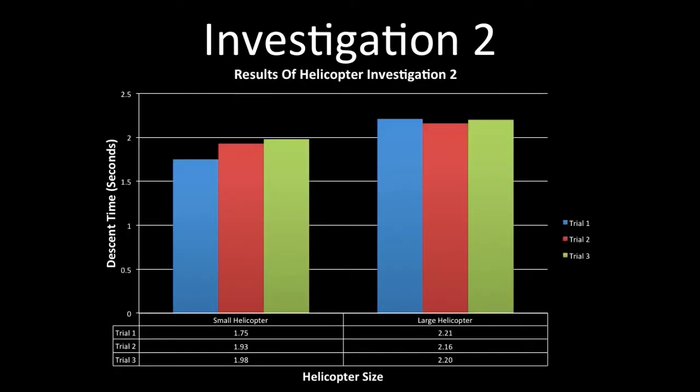Here are the results for helicopter investigation number 2. Our small helicopter had an average descent time of 1.89 seconds, while our large helicopter had an average descent time of 2.19 seconds. What follows is a video of one of the trials for our large helicopter.